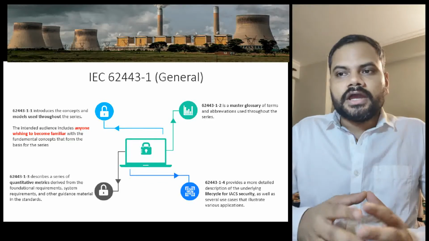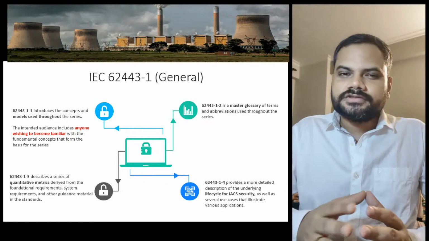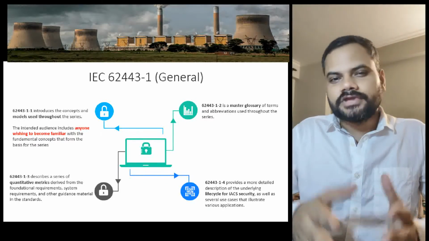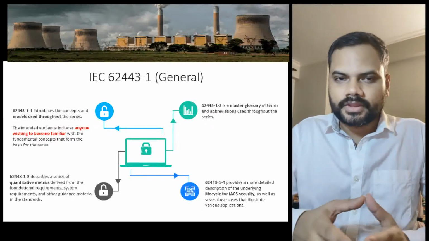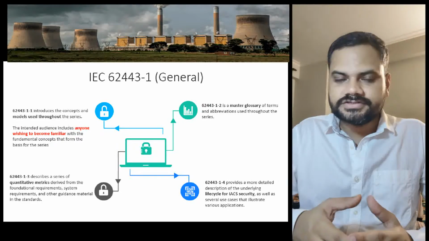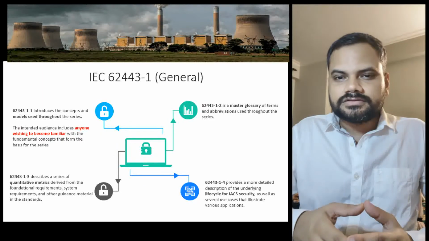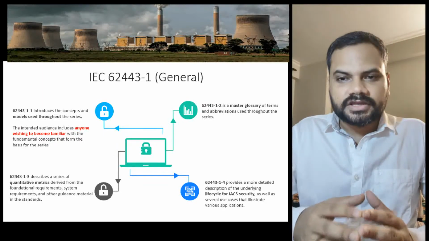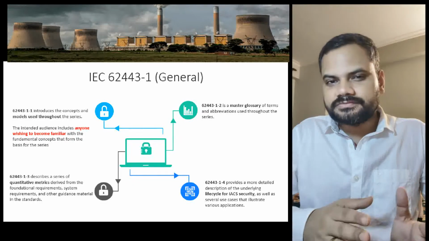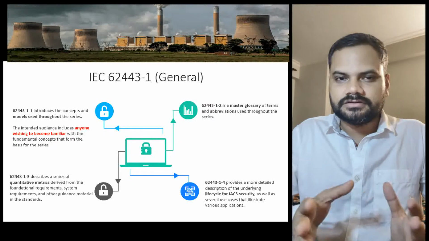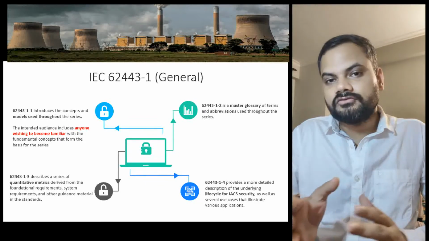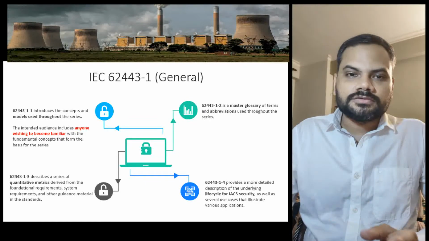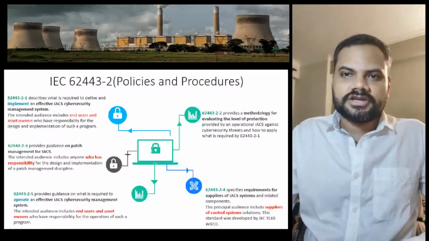And then comes 1.2. This is just a glossary. It has the list of the terms which will be used many times in the upcoming tiers. 1.3 talks about quantitative metrics, and it has some guidance material for the implementation and design of cybersecurity infrastructures. And finally 1.4 talks about the life cycle and some related use cases.